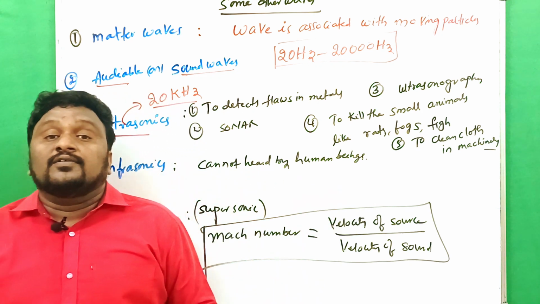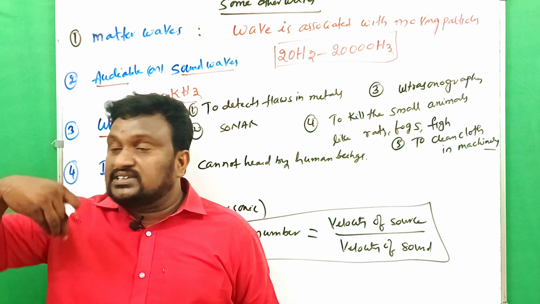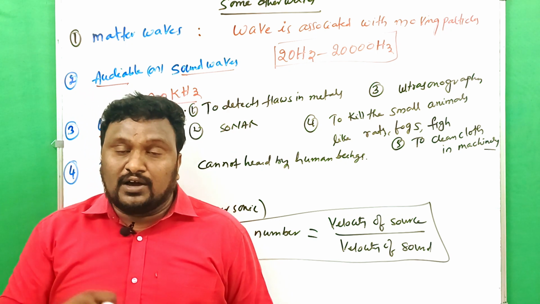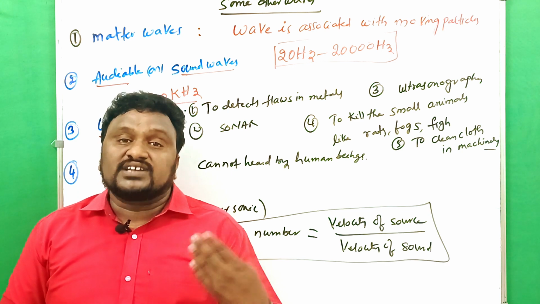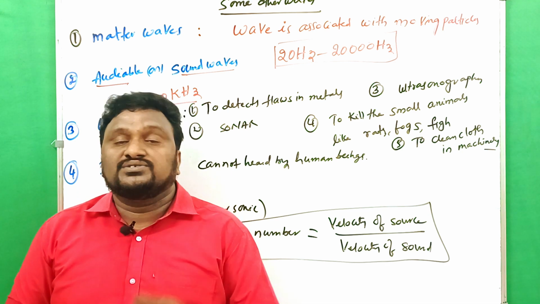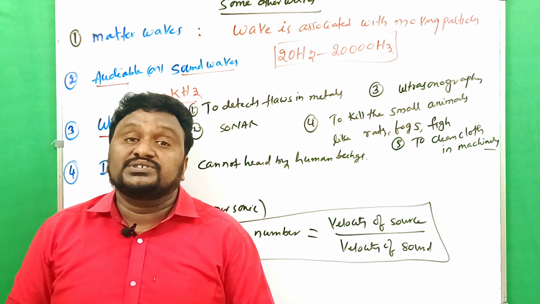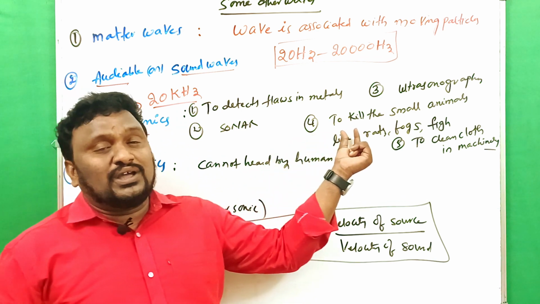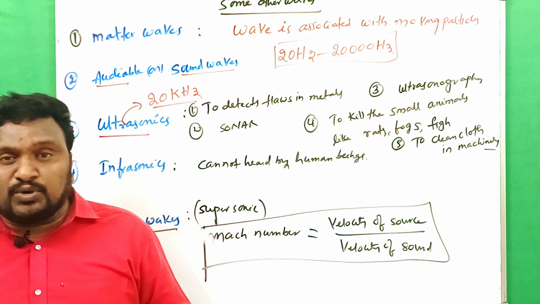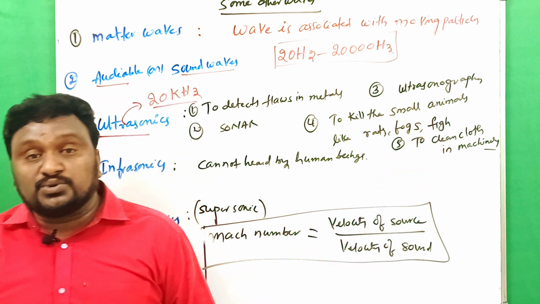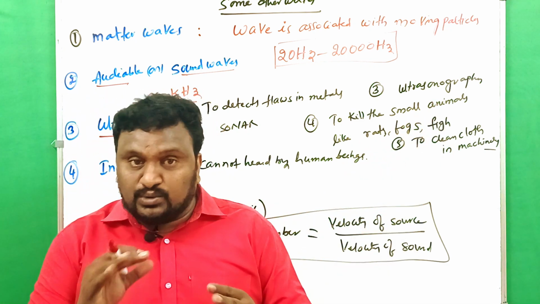Third, while scanning in hospitals, ultrasonography is used to find out the tissues of babies. Also, to kill small animals like rats, frogs and fishes, ultrasonic waves are used.